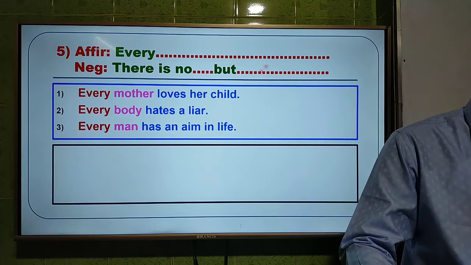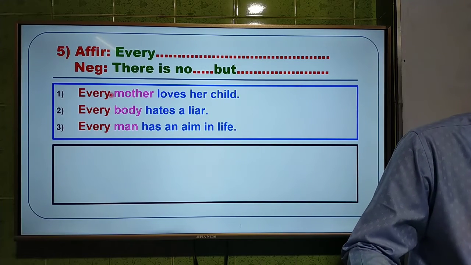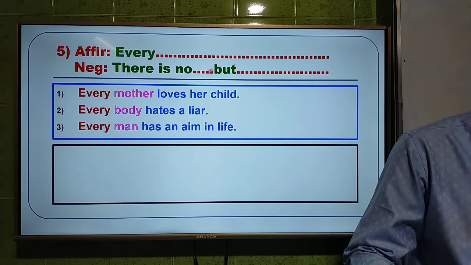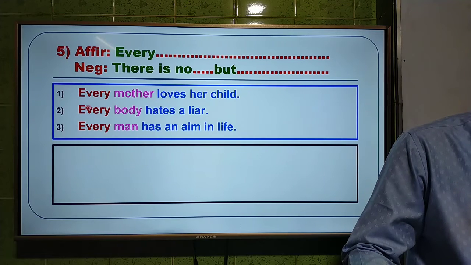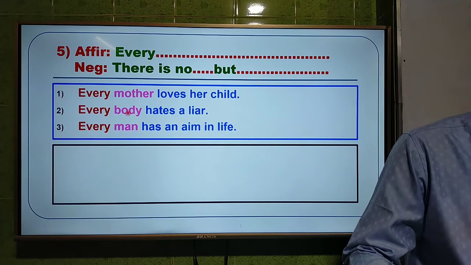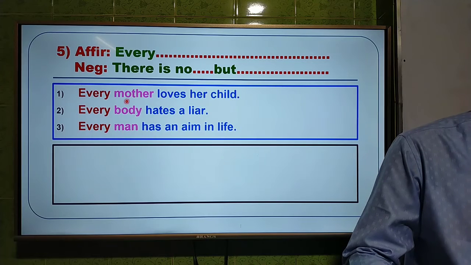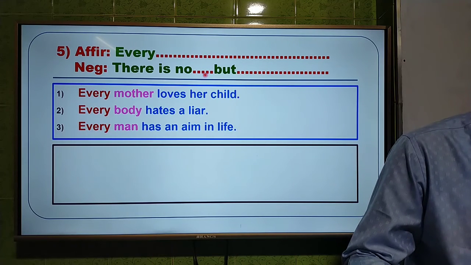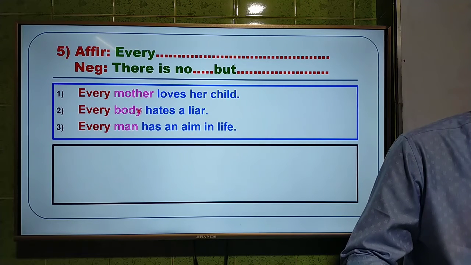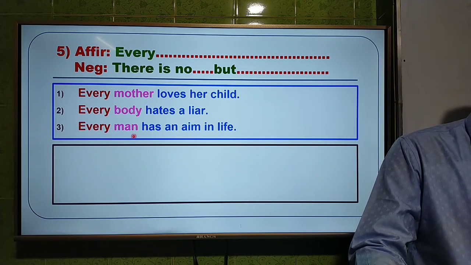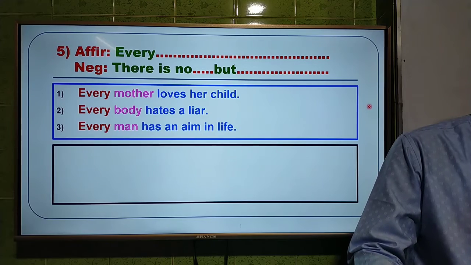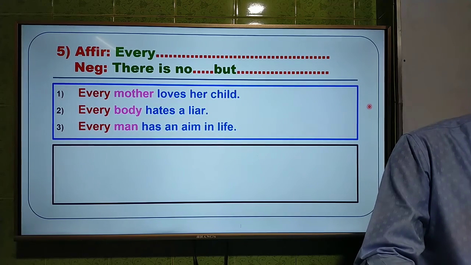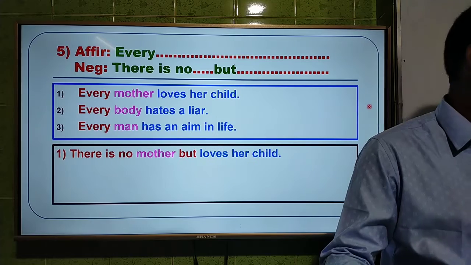Dear students, look at the screen. You have to use there is no dotted but. That means here, look at the screen, mother, body and man. These words will be between no and but. That means in this gap you have to use mother, body or man. And I am going to give you the first answer, then it will be very clear to you. Okay, look at the screen.